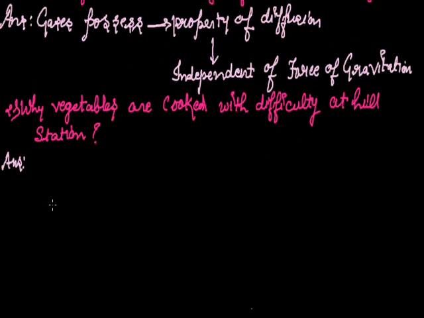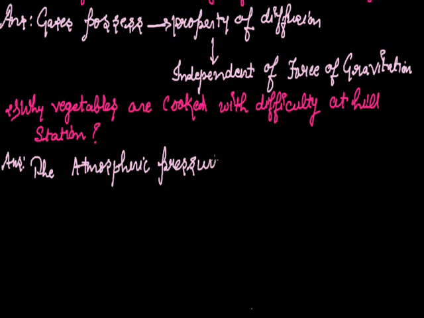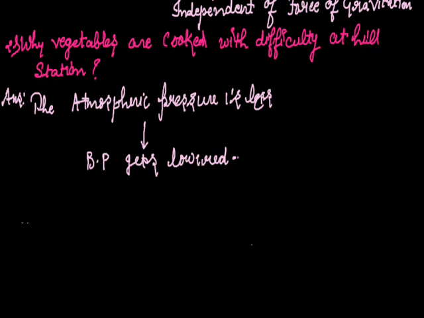The answer is that at a hill station the atmospheric pressure, the standard atmospheric pressure being 1 bar, is less, so the boiling point gets lowered. The atmospheric pressure is less, and so the boiling point is lower. That's why vegetables are cooked with difficulty at the hill station.